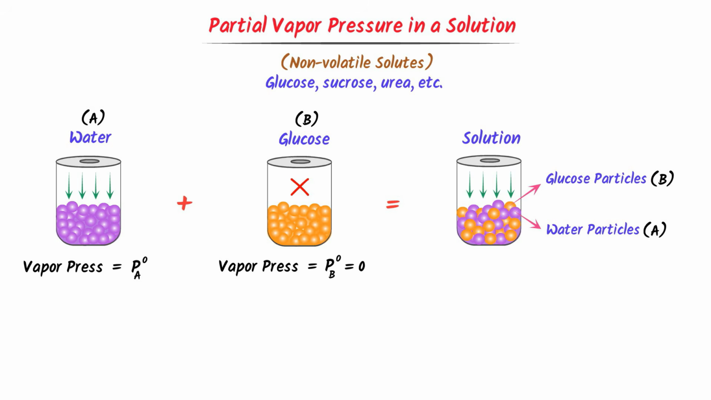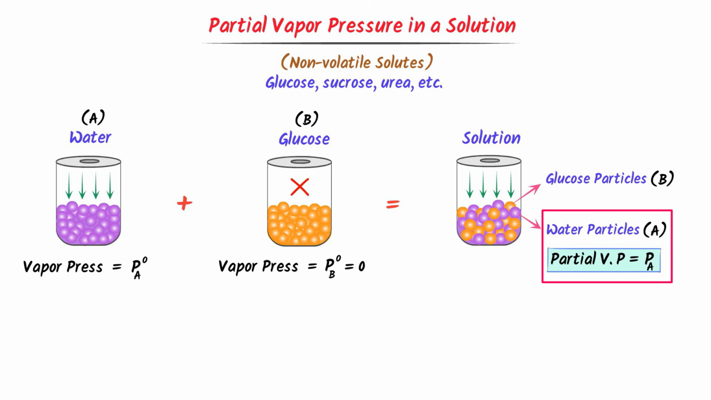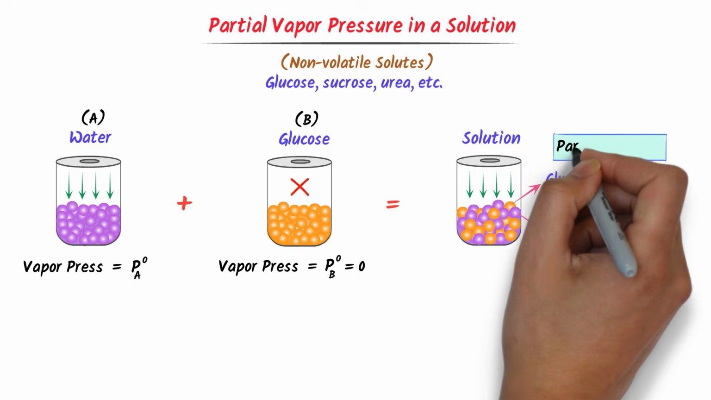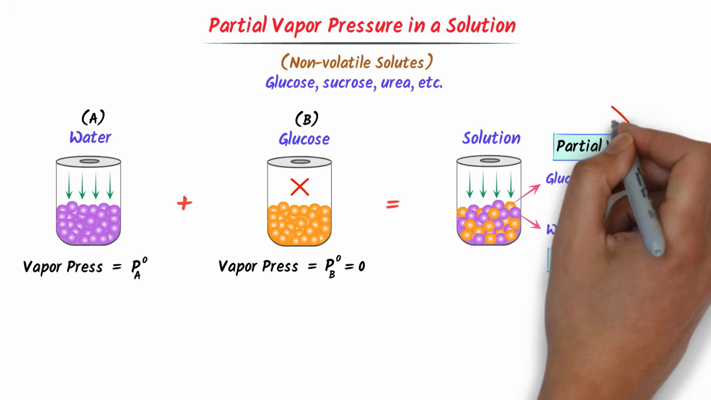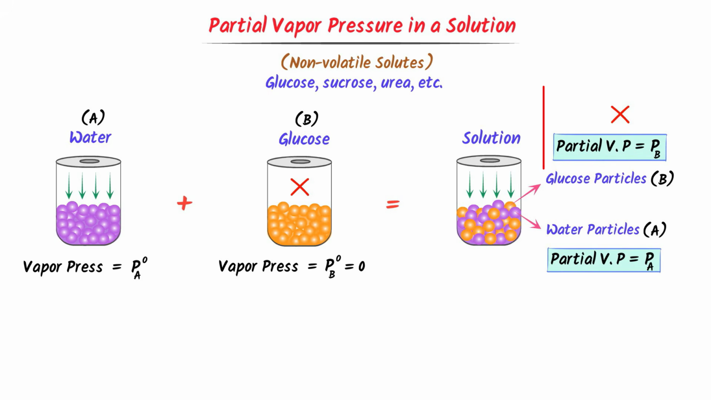Remember that we represent partial vapor pressure of water in a solution by PA. Let me repeat it. We represent partial vapor pressure of water in a solution by PA. Similarly, we represent partial vapor pressure of glucose in the solution by PB. It is a non-volatile solute, hence partial vapor pressure of glucose is 0.